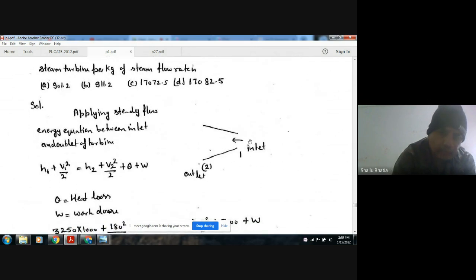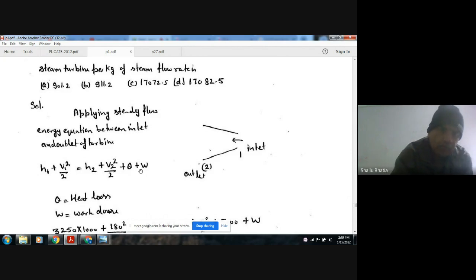Okay, so applying steady state flow energy equation between one and two, for unit mass. So here it will be h1 plus v1 square by 2, and here it will be h2 plus v2 square by 2. And if we supply heat to it, then this is Q and this is W. If it is rejecting heat, then Q is subtracted, and if it is producing work, W is just work.